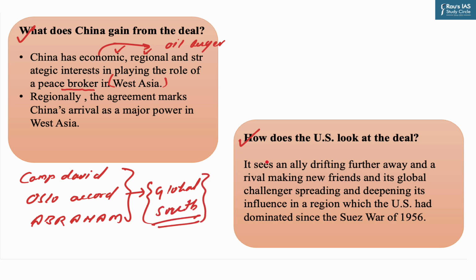Now the last question that the author looks into is how the US looks at the deal. Now on the face of it, the US has welcomed this deal. However, in reality, it is watching an ally, that is Saudi, drifting further away, a rival, that is Iran, making new friends, and its global challenger, that is China, spreading and deepening its influence in a region which the US had dominated since the Suez War of 1956. And in the long run, even when it is deprioritizing the region, the US would never like to lose its influence in West Asia.